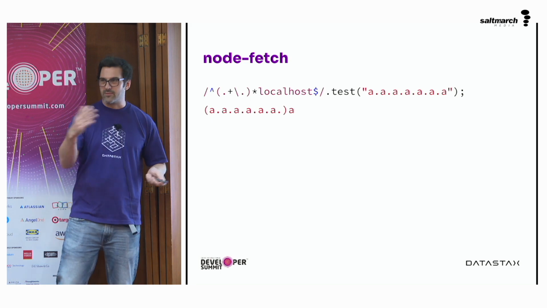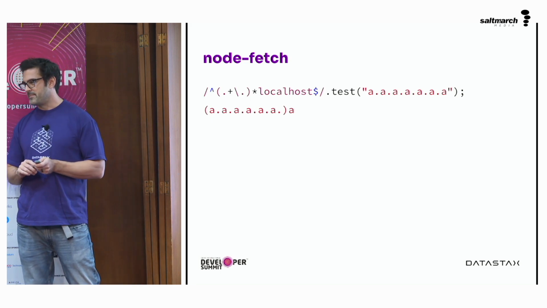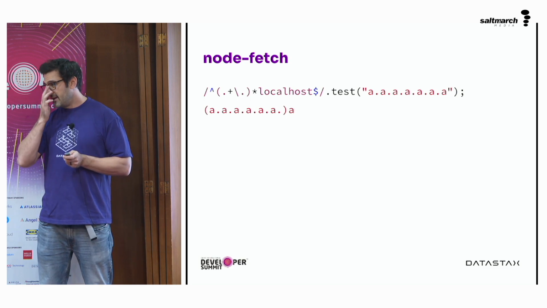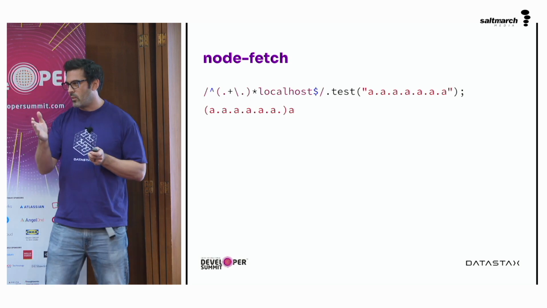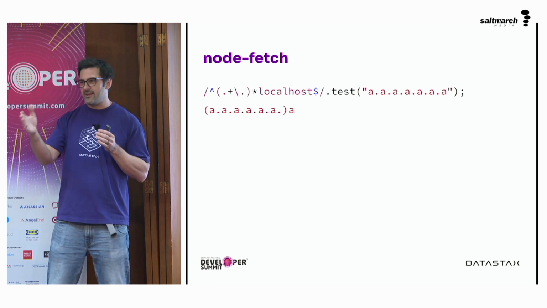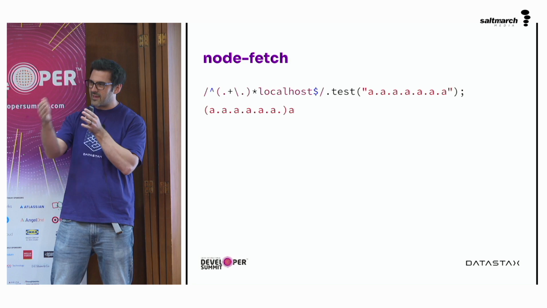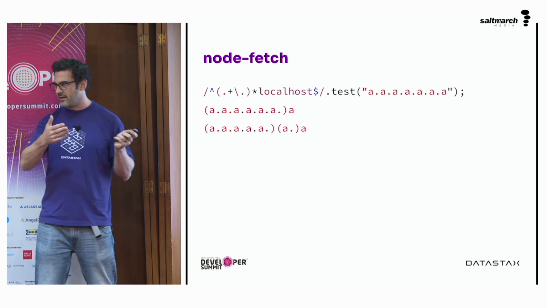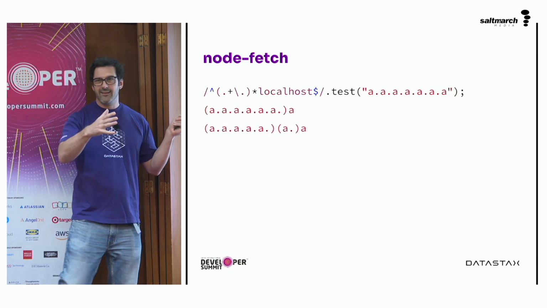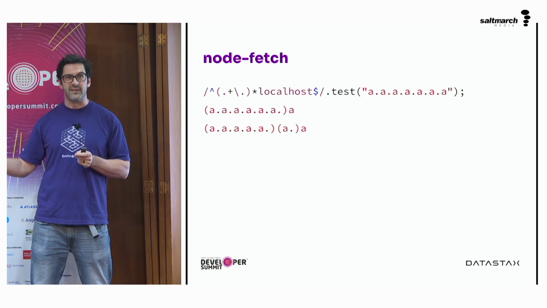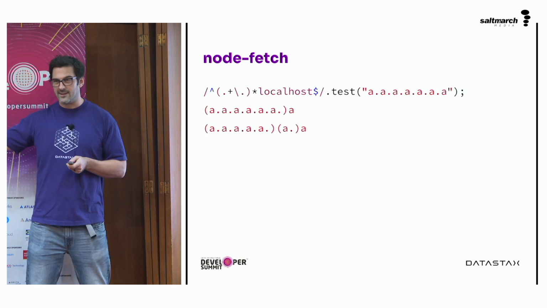Cool. So we obviously have to look back at things. But that anything one or more times is very greedy. So it's going to step back one and say, all right, cool, not that last dot. And then it's an A, so actually that's not a dot. So we have to look back again and we get a dot. So we get this one where we go anything followed by a dot is that first group. And then we've got a second anything followed by a dot. And then we've got A, which fails it.